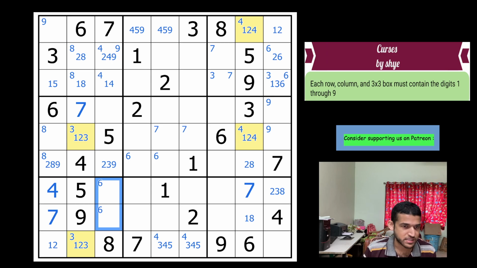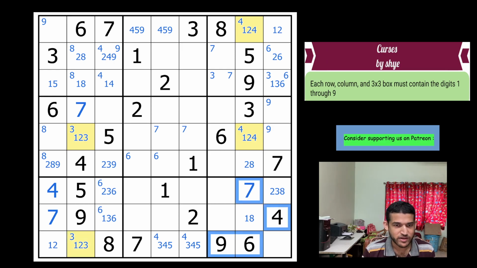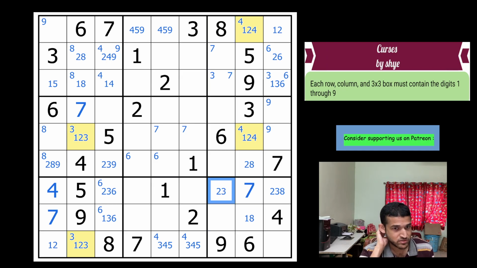So write some pencil marks here. Maybe this is 2 3 6 and this is 1 3 and 6. Right, all are done. Then any more pencil marks? Maybe here, just for my satisfaction. 4 6 7 9 1 5 and 8. It's very restricted, so this is 2 3.